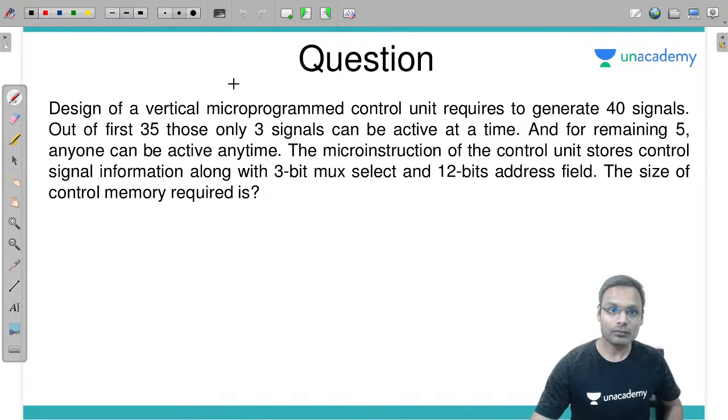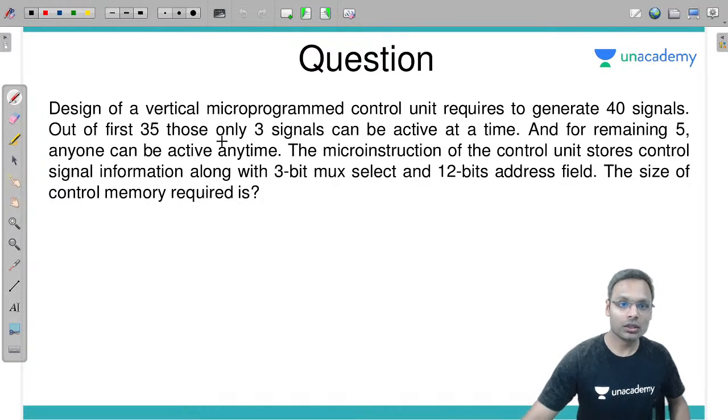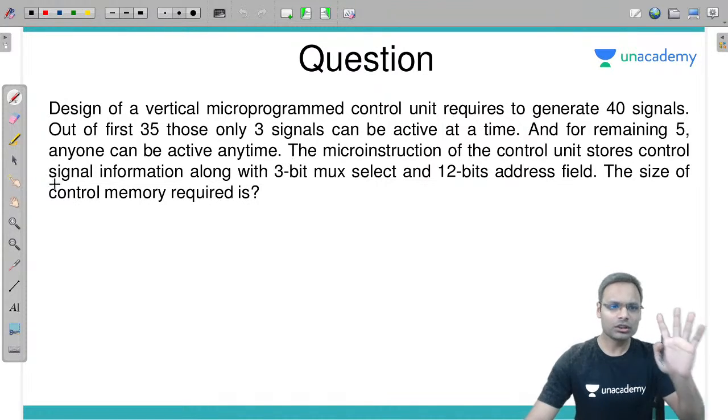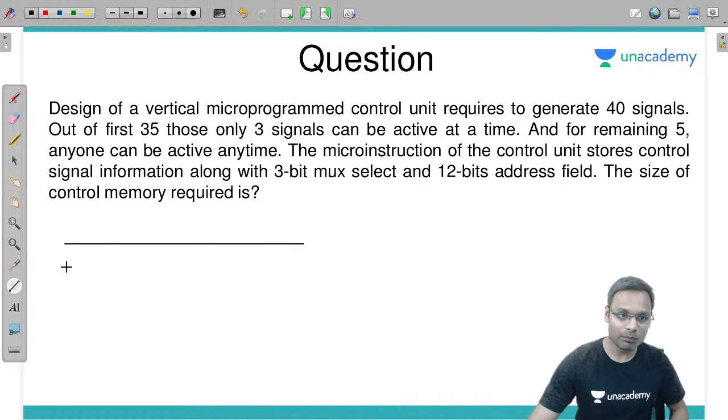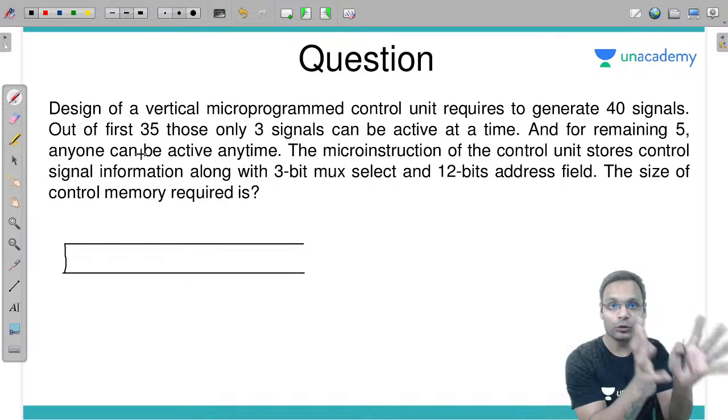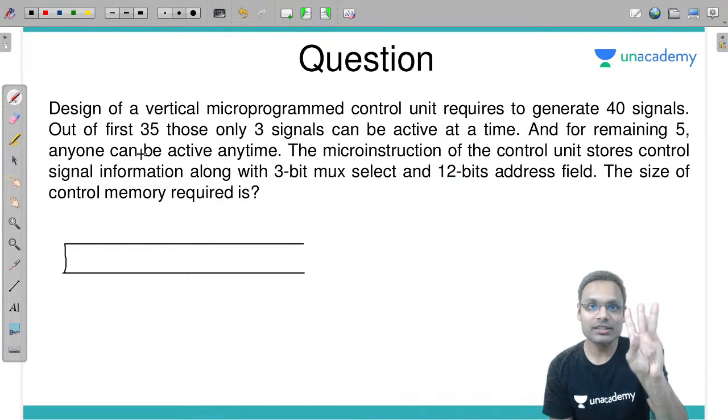Design of a vertical microprogrammed control unit requires to generate 40 signals. Out of 40, 35 signals, only 3 signals can be active at a time, and for the remaining 5 anyone can be active at a time. So the thing is, if we talk about vertical microprogram, we can have the groups, right? So what they are saying is, among starting 35 signals, maximum 3 signals can be active.